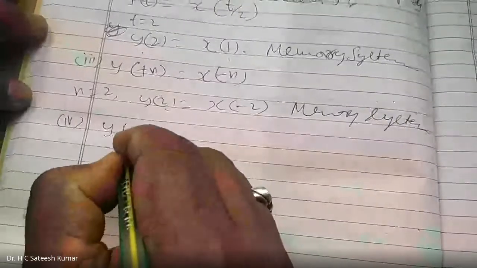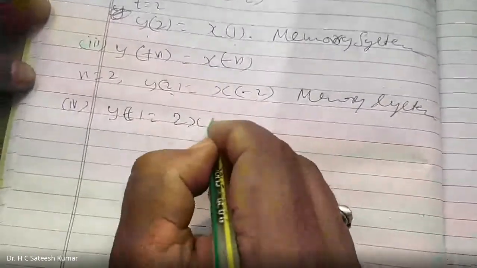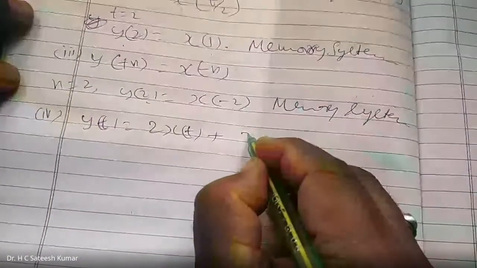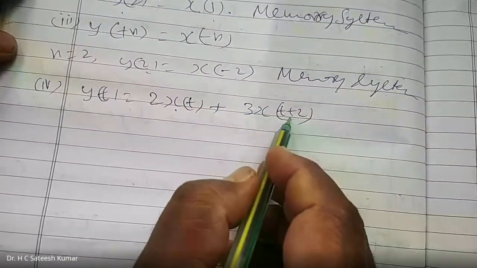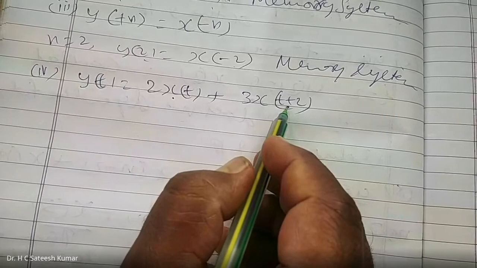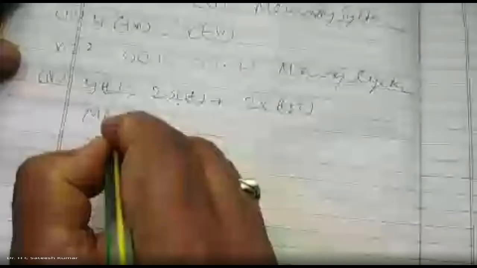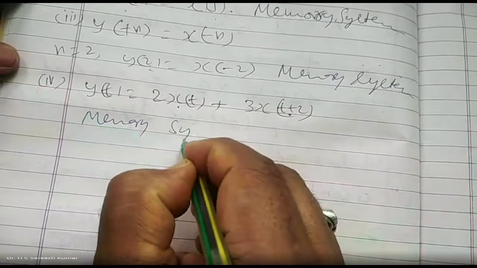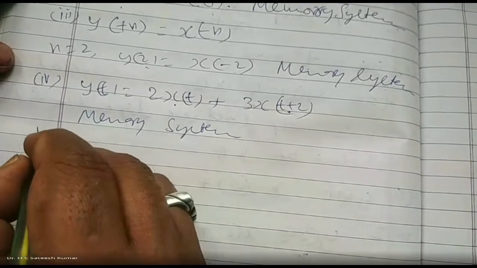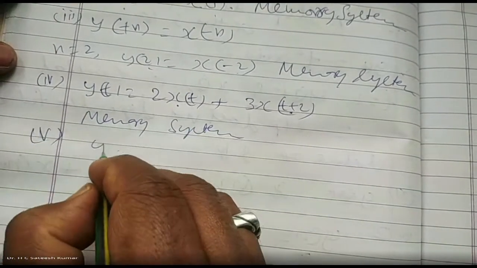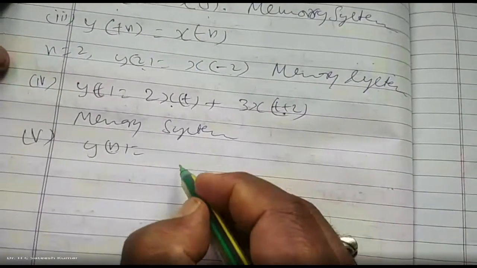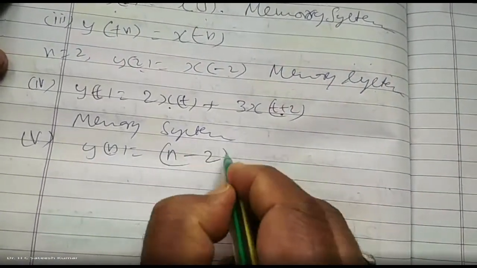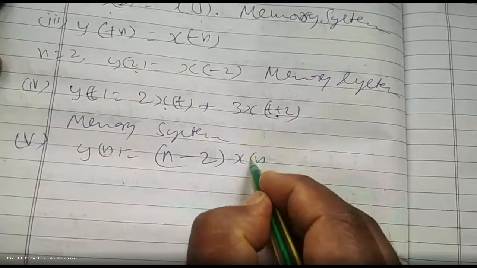y of t is equal to 2x of t plus 3x of t plus 2. It is depending upon what? The future value. Therefore, it is a memory system. Next, y of n is equal to n minus 2 into x of n.